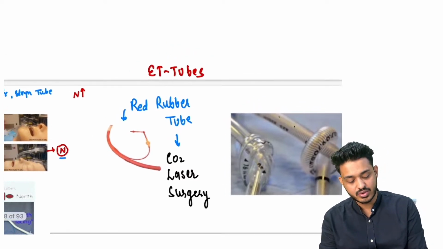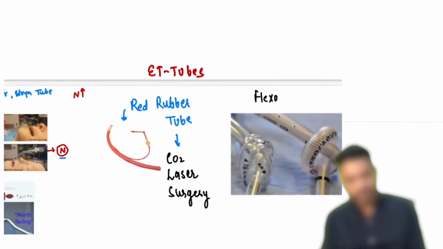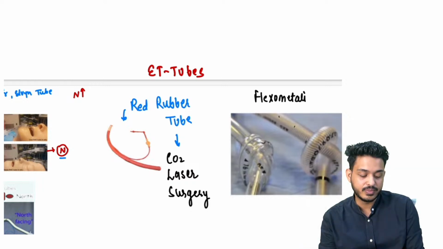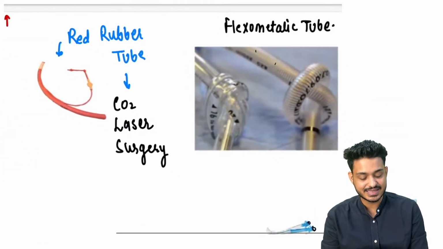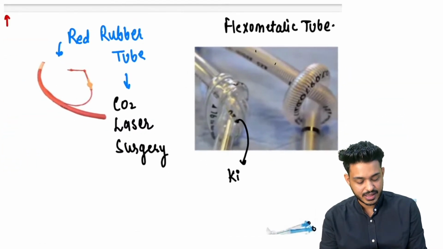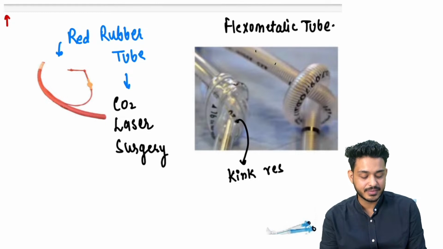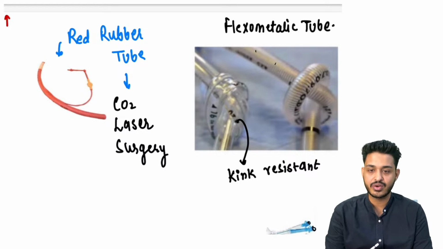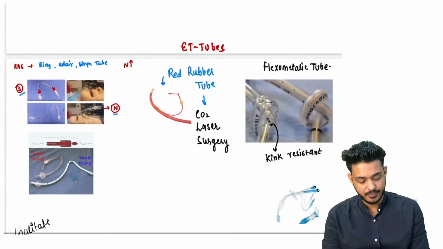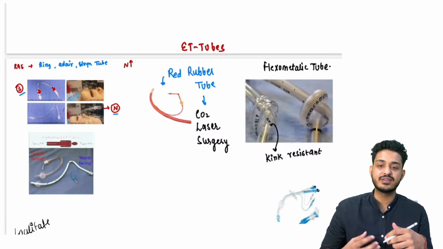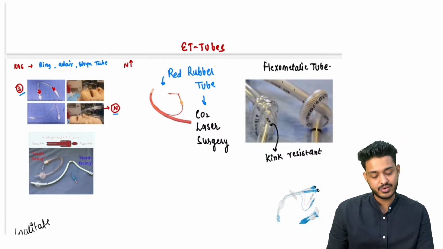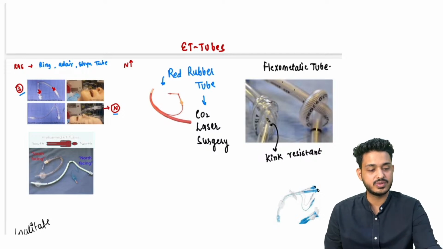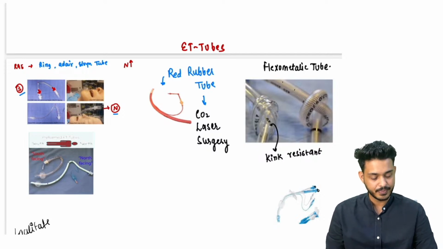These are your flexo-metallic tubes. These are your kink resistant tubes. इनमें kink resistant होता है, ये मुड़ेंगी नहीं. These are going to be kink resistant tubes, right? तो अगर किसी की सर्जरी करनी है, सुपाइन उल्टा लेटा के करनी है, so what we need to do, we can use these type of flexo-metallic tubes.